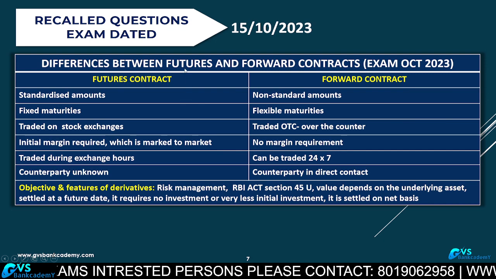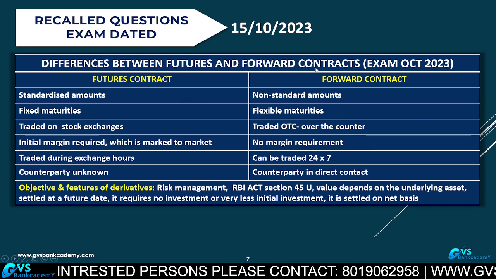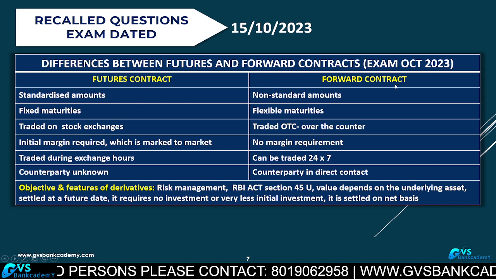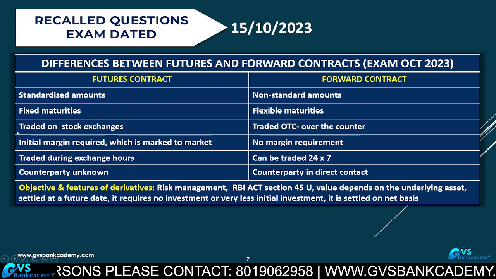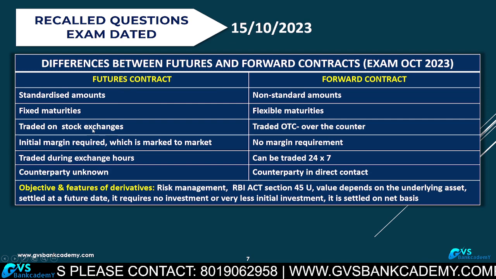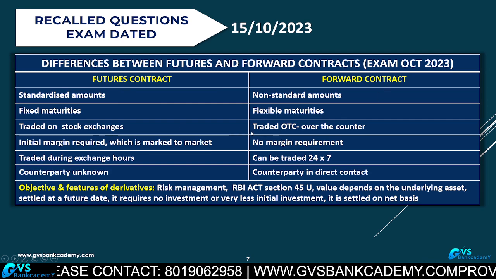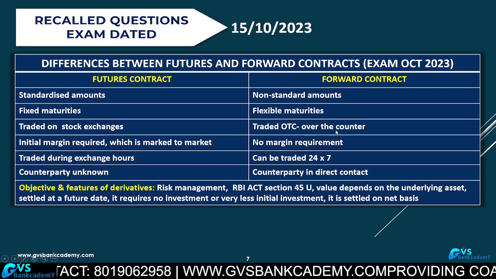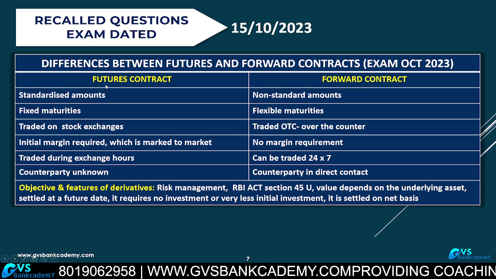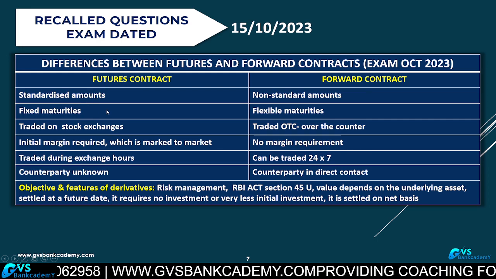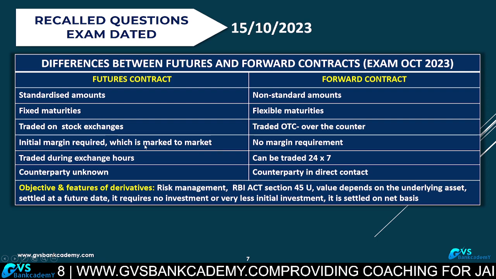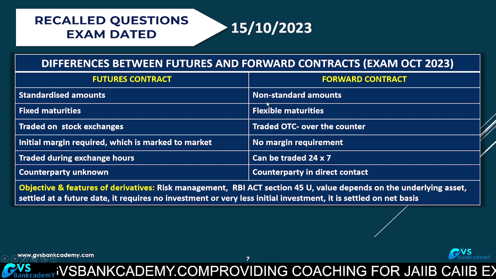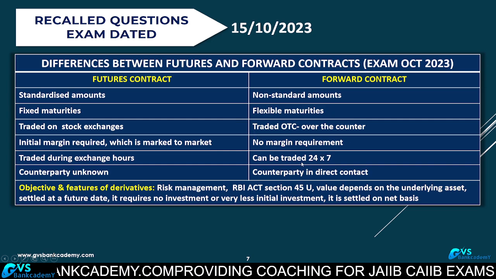Differences between futures contracts and forward contracts, derivative contracts. The main difference is that futures contracts are traded on a stock exchange, while forwards are OTC, between two parties, non-exchange traded. Since futures are exchange traded, they have standardized amounts, fixed maturities, initial margin required, and MTM valuation. Forwards have flexible maturities, no standard amounts, and are traded OTC.